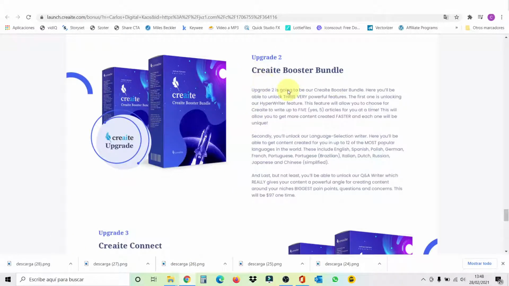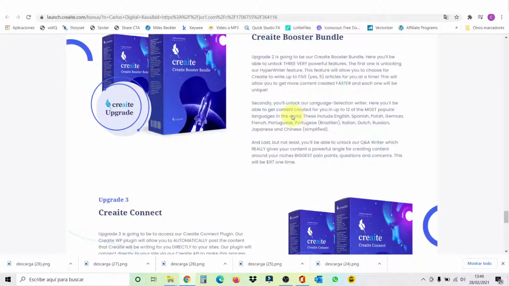Then upgrade number 2 is Create Booster Bundle, and here you're going to be able to unlock 3 powerful features. The first one is unlocking the hyperwriter feature. This means that you're going to be creating 5 articles at a time, and all of them unique. Secondly, you will unlock the language selection writer. This will help you to create content in up to the 12 most popular languages in the world.